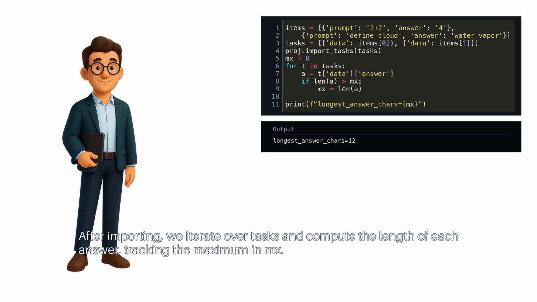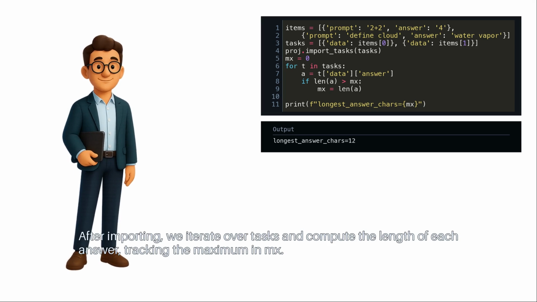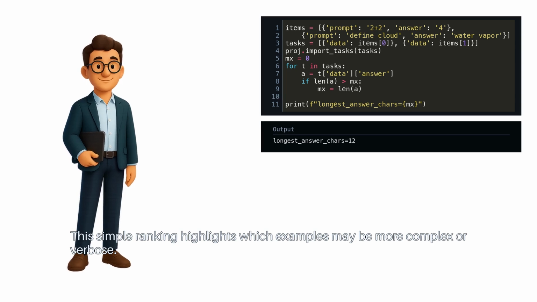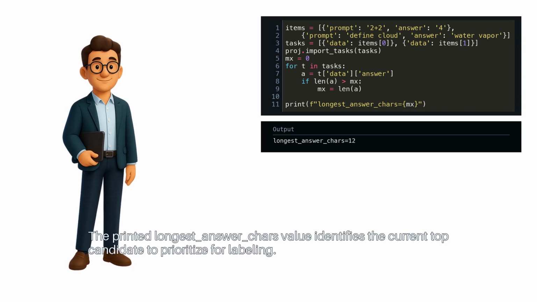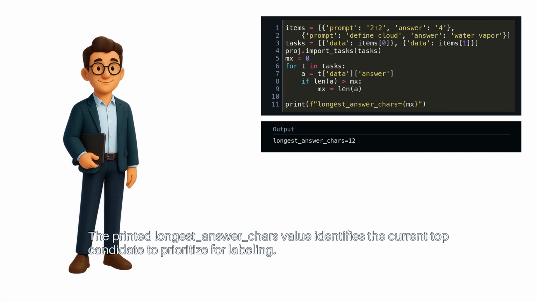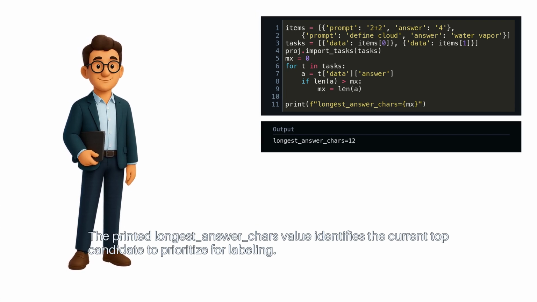After importing, we iterate over tasks and compute the length of each answer, tracking the maximum in MX. This simple ranking highlights which examples may be more complex or verbose. The printed longest answer chars value identifies the current top candidate to prioritize for labeling.